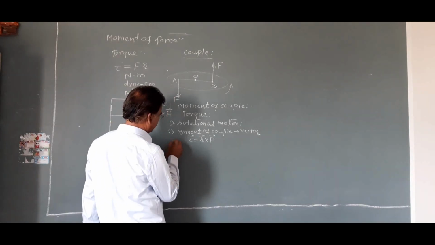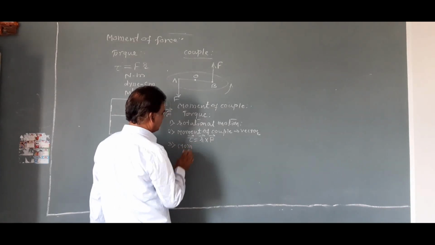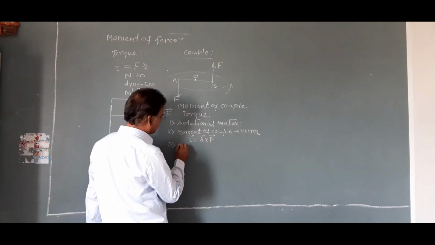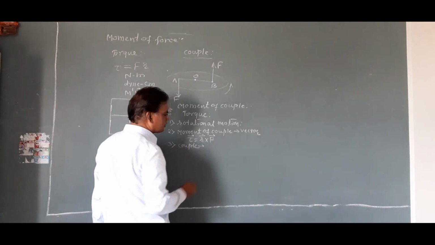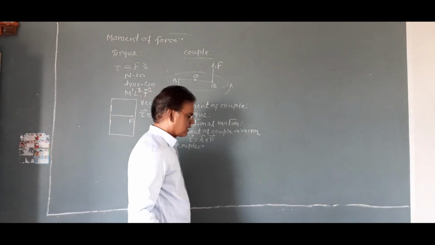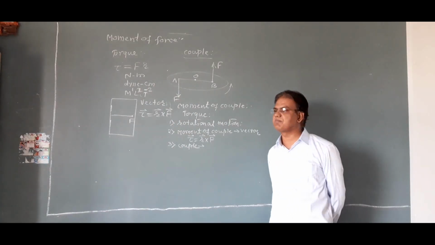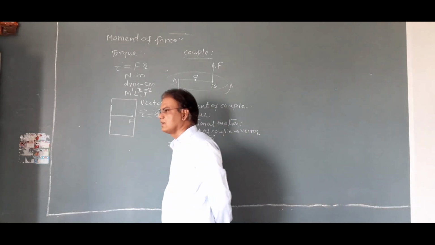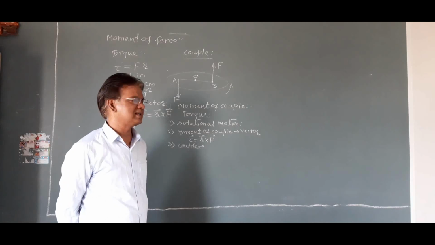Third, a couple is always balanced by an equal and opposite couple. Therefore, a clockwise couple is balanced by an anti-clockwise couple.